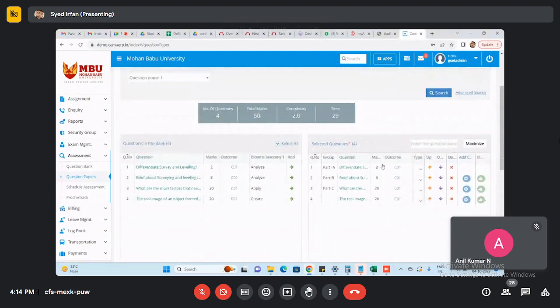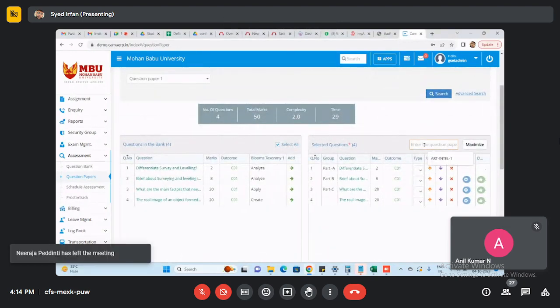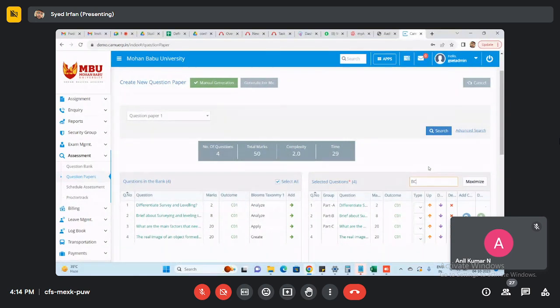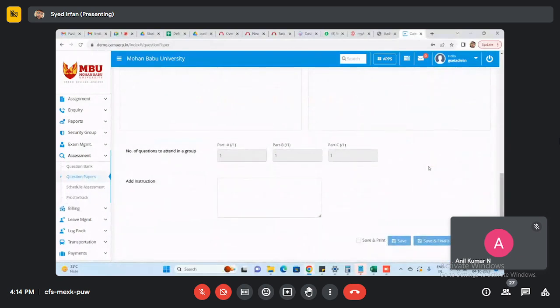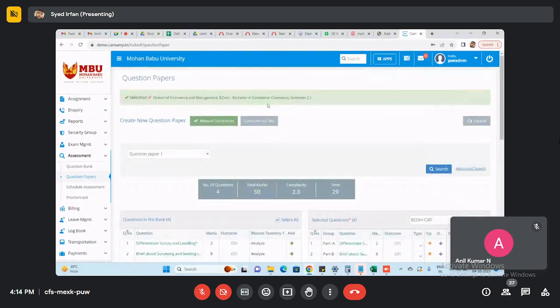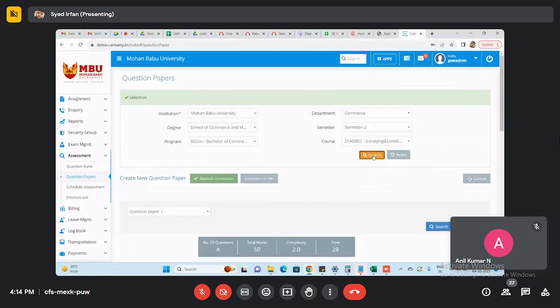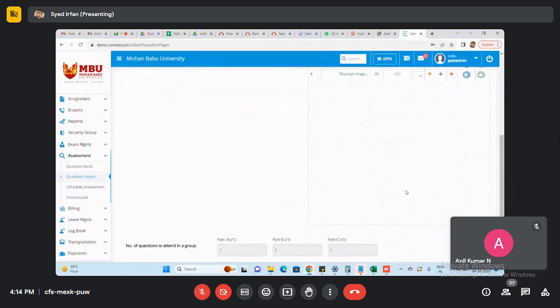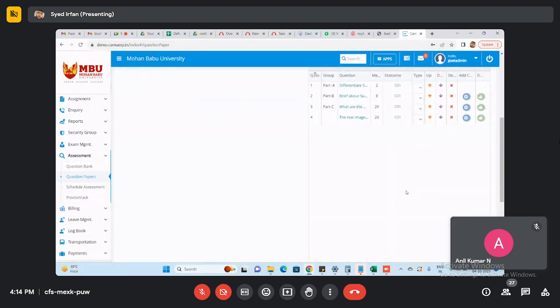Here you need to mention the question paper name. For example, if you are going to conduct C81, this one is BCom. So here I mention BCom C81, which means now the system is ready to map the questions based on the assessment. I already took these questions, so that I can show it to you. I already mapped the 50 marks questions here.